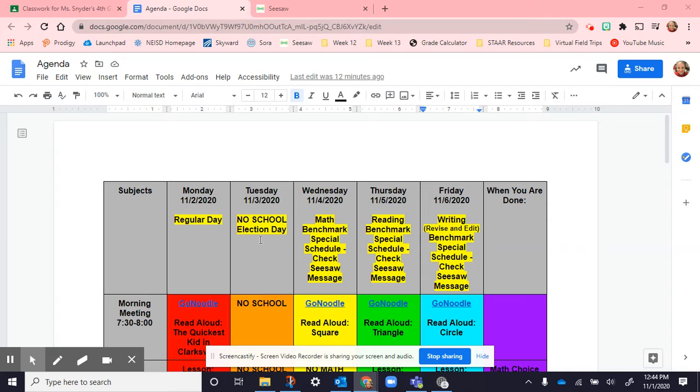Tuesday is election day, so please go and vote. The kids will have no school that day. Students and staff are off. Wednesday, we have our math benchmark. There's a special schedule for students: Wednesday's math, Thursday's reading, Friday is writing.